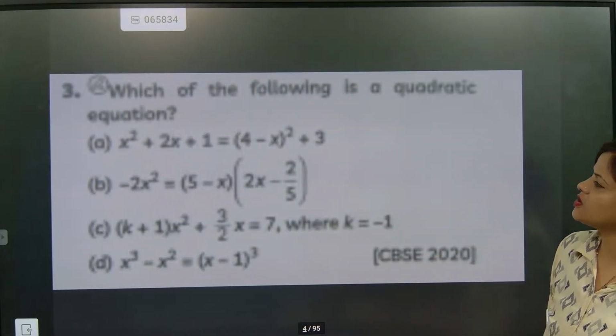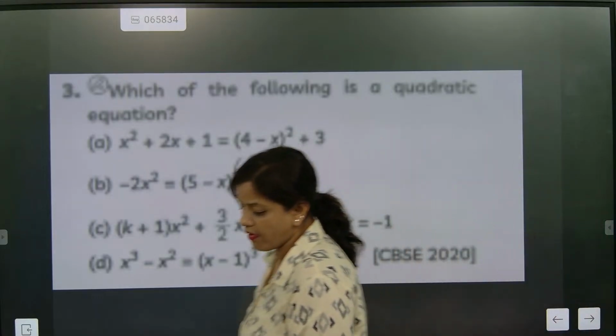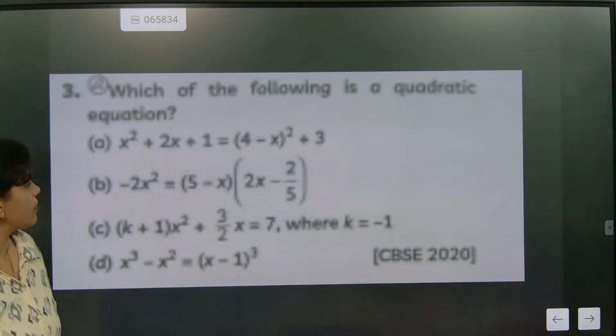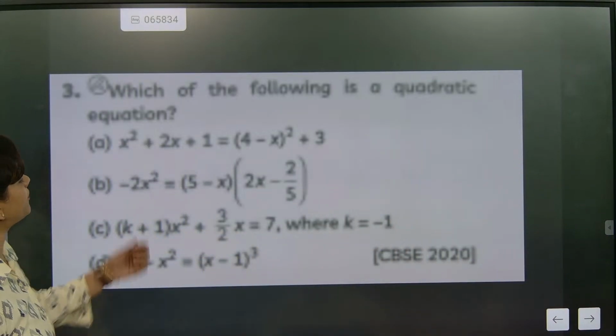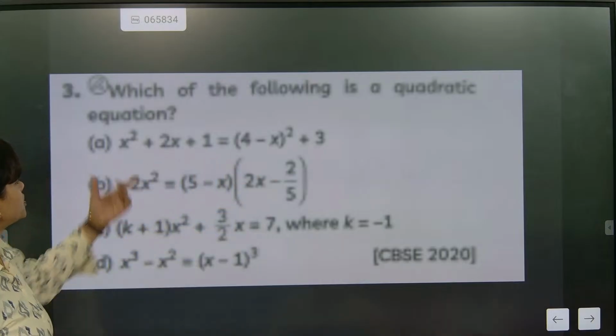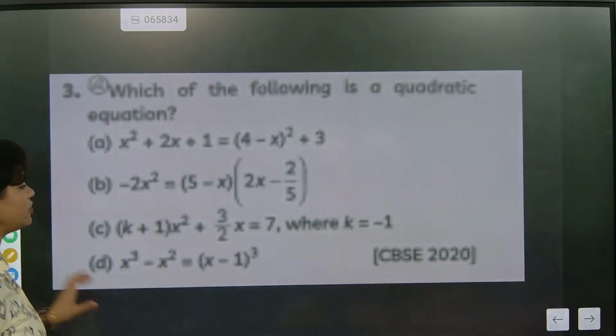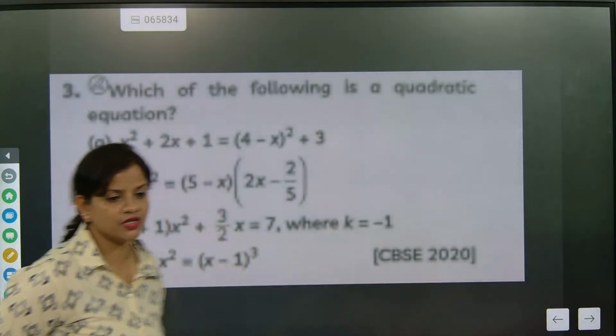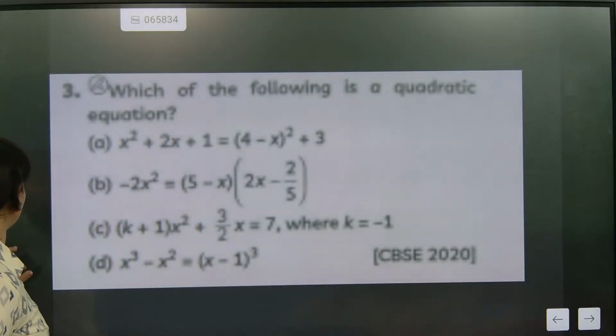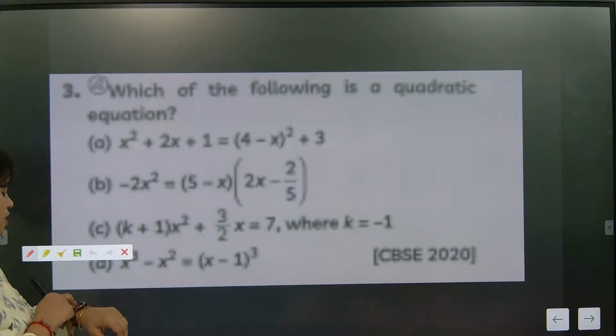Which of the following is a quadratic equation? Do it fast. These type of questions we should not waste time on. Which of the following? The first one is not a quadratic equation. Why? Because if you solve the first one, you see, this is a CBSE 2020 question. So the more questions you encounter, the more important information you will learn. So please kindly check this one out.